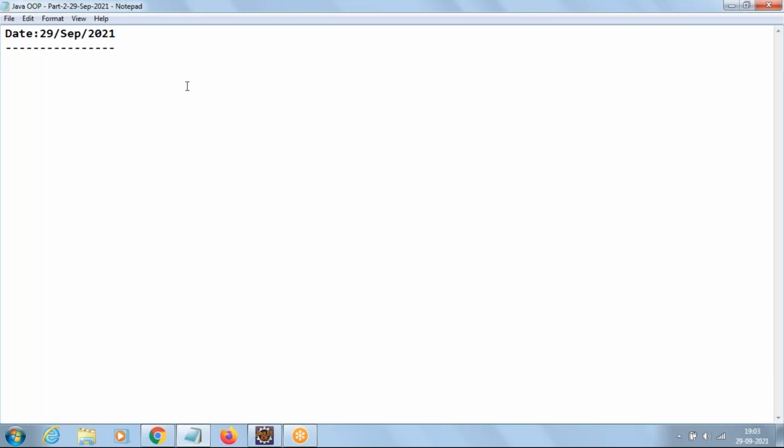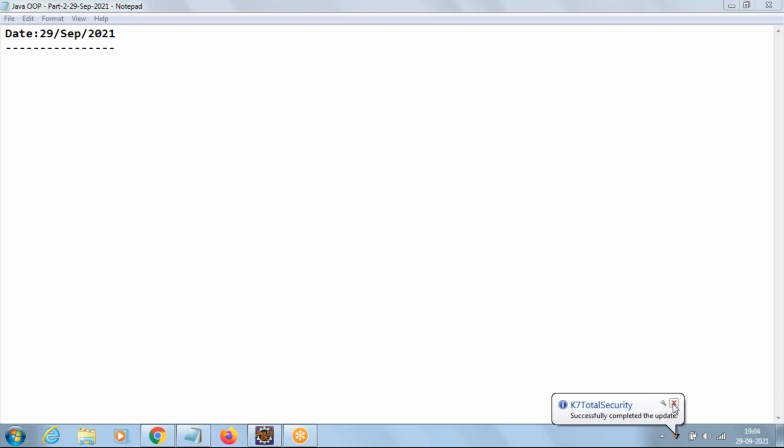Now, what is a constructor? How will you define a constructor? How does it look? It looks like the class name. Yeah, but what is it actually? It is a method. We have to say it is a method whose name is the same as the class name, used to initialize the object, and does not return anything, not even void. Right.